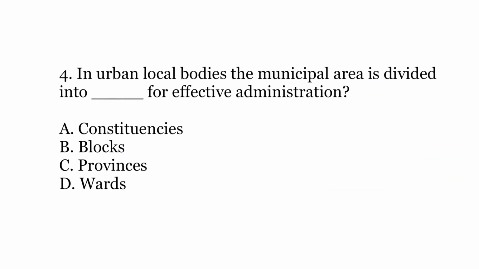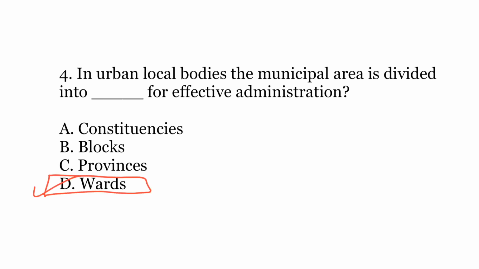Fourth question, in urban local bodies, the municipal area is divided into dash for effective administration. The options are A. Constituencies, B. Blocks, C. Provinces, or D. Wards. The correct answer is D. Wards.